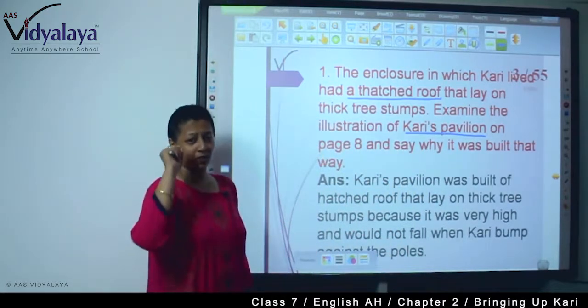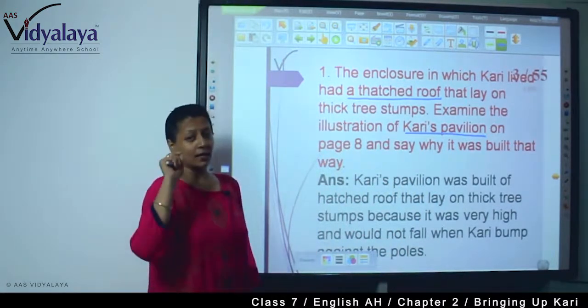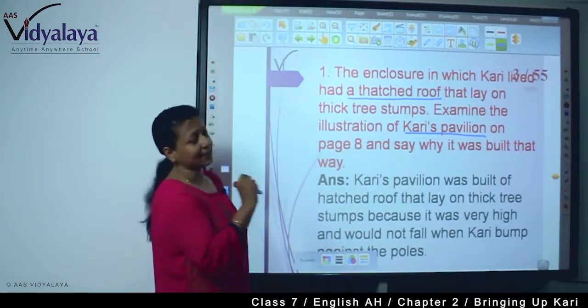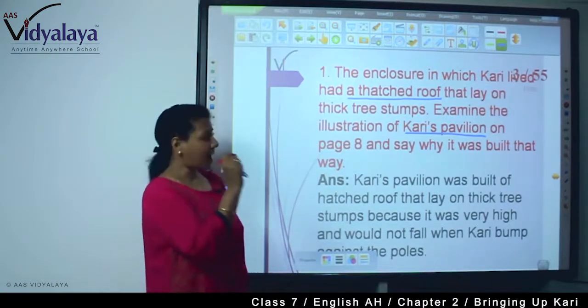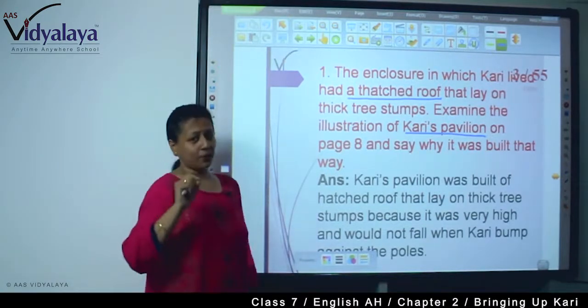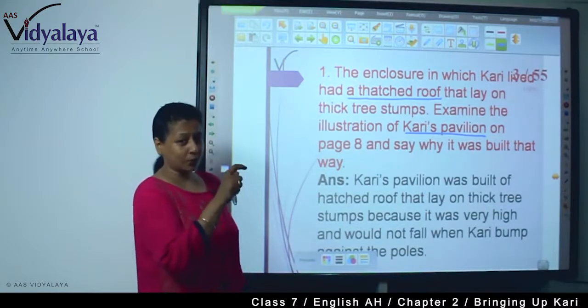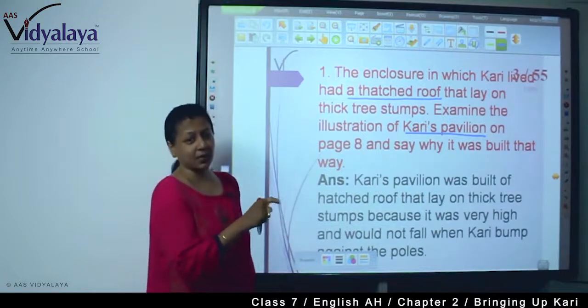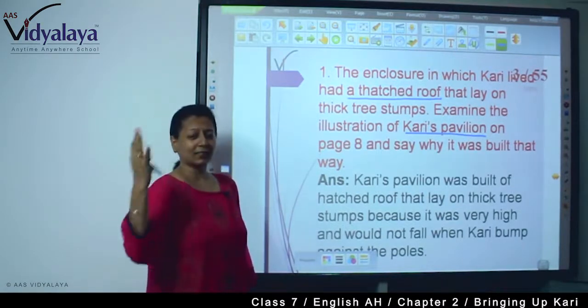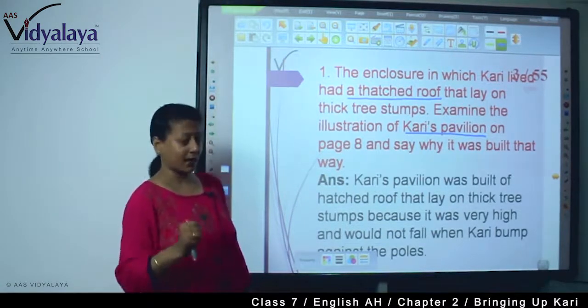Now you will have to be very careful about answering what is asked. If it is asked about Curry's pavilion, you will have to limit it to that pavilion only. You cannot write all the things that are unnecessary, right?